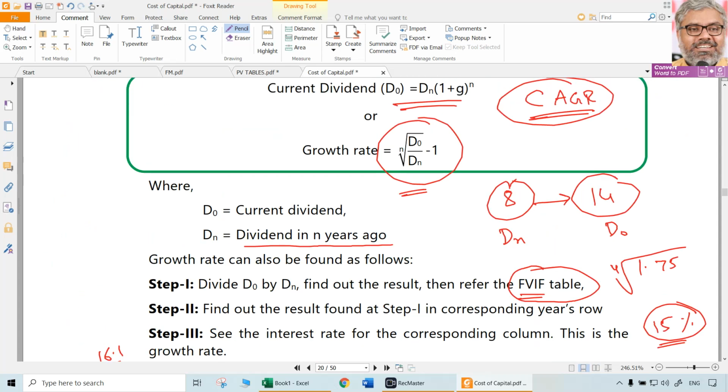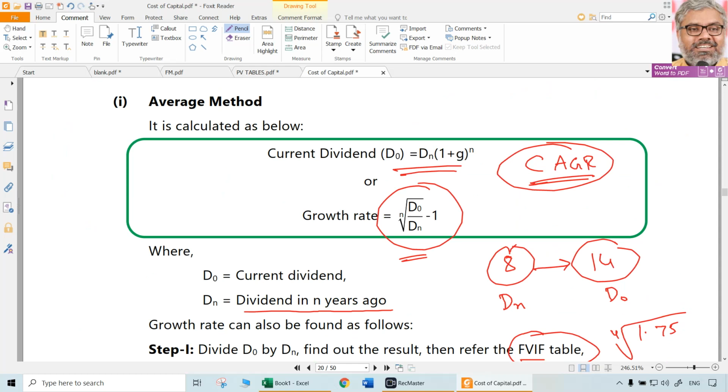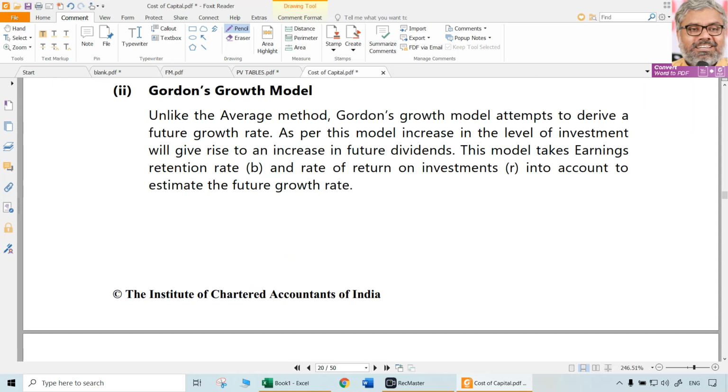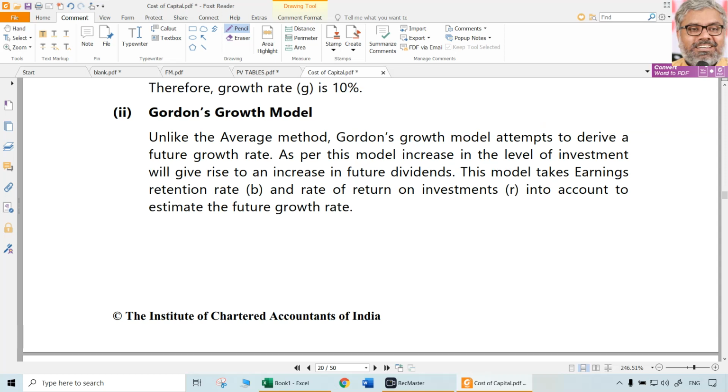So don't ignore this. If at all a problem asks for such a methodology to be computed, then you cannot go away from that. However, consideration will be given to whether it is possible to calculate normally without tables. So naturally the time period in the examination problem should be 4 years. If it is something else, tables have to be given. So that is the possibility of the average method being used for computation of growth rate, the compounded annual growth rate, or average growth rate, whatever we call it. But usually that is not what we use.